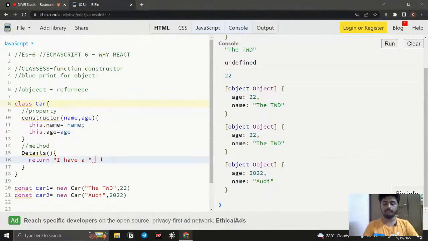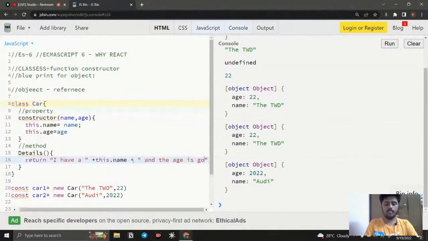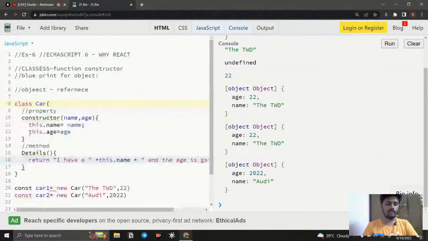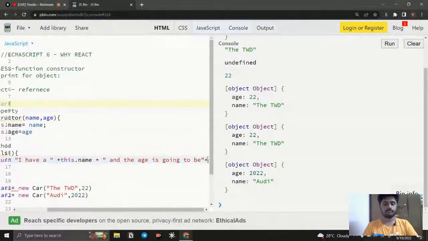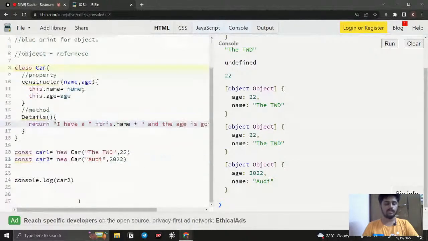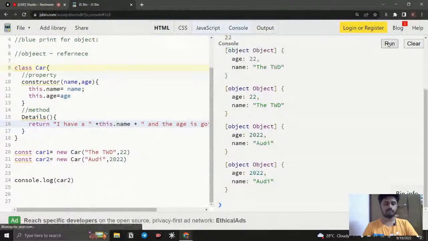So I'm just going to say this.name, and here it's going to be a string. And the age is going to be, like this, we can call for the age, this.age. Okay, something like this.